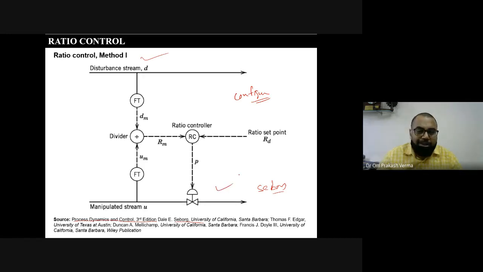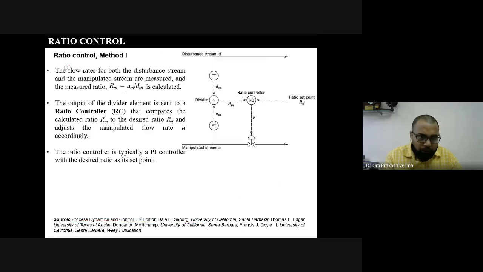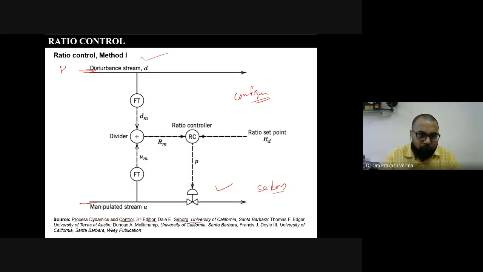So see, this is the disturbance. There are two flows. One flow is there and the second flow is there. Let's say this is the flow rate of hydrogen, and let's say this is the flow of nitrogen, H2 and N2, right? And we consider here the H2 stream as your disturbance or the wild flow, and the manipulated variable, that is your manipulated stream, is your nitrogen gas, right? The flow of nitrogen, right?